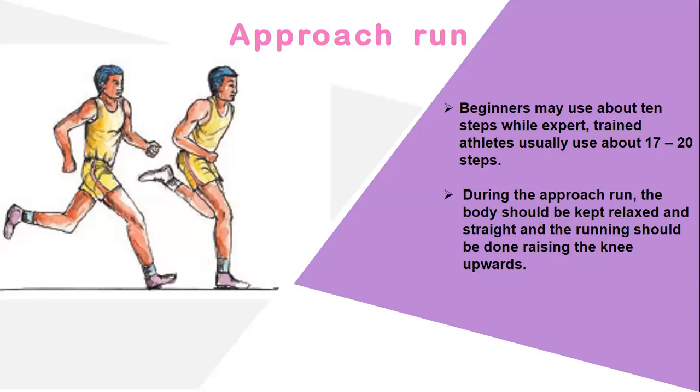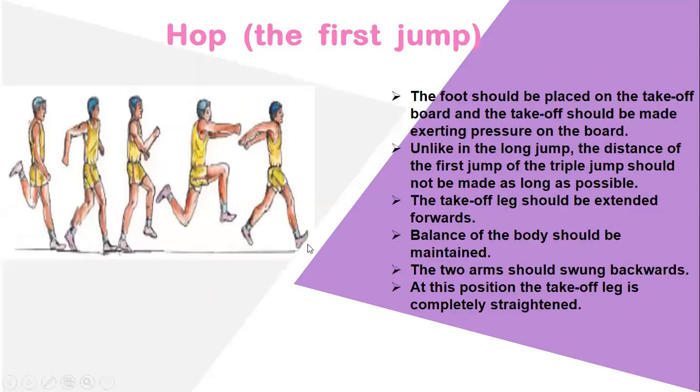Now we are moving to the next, the hop. Mainly you want to know the hop, step, and jump. They are giving the first jump in a bracket. They are telling this is the first jump. So first jump means we are at the takeoff board, the first takeoff board.